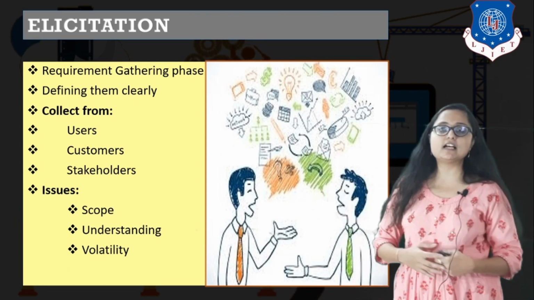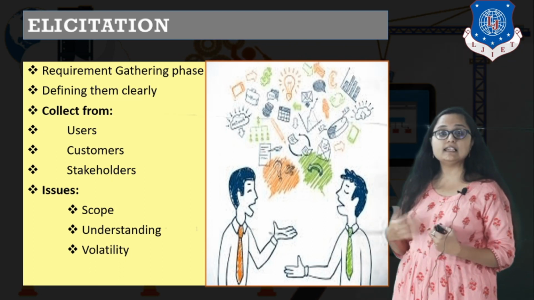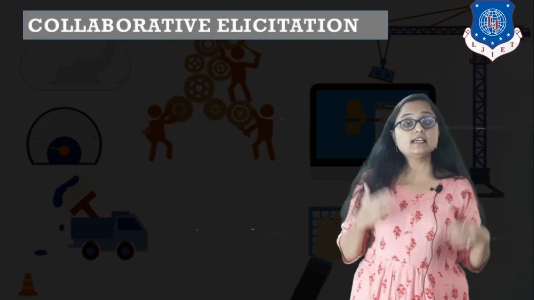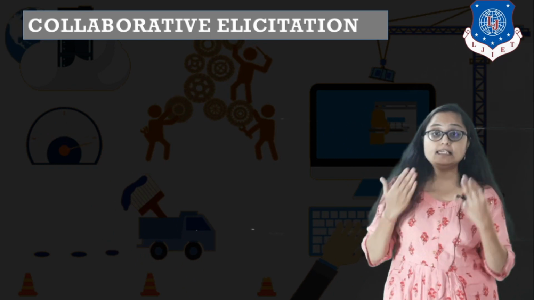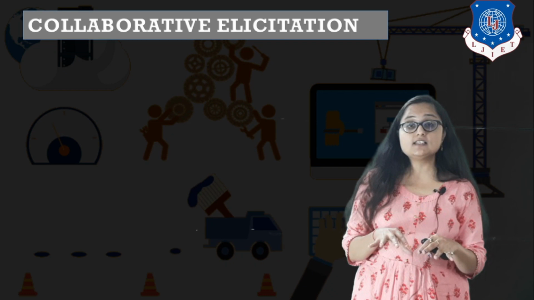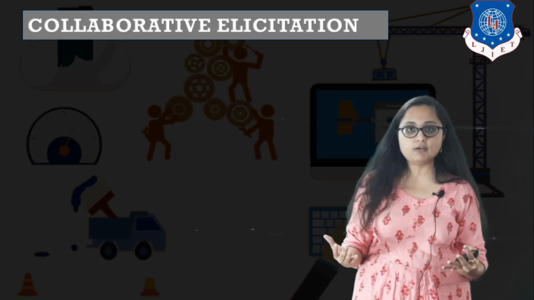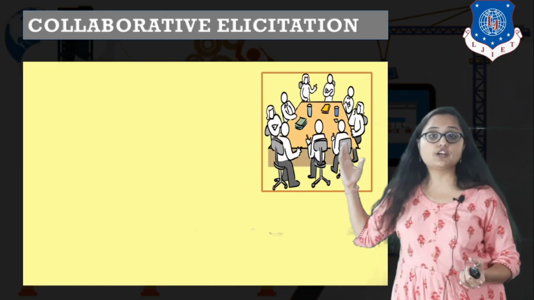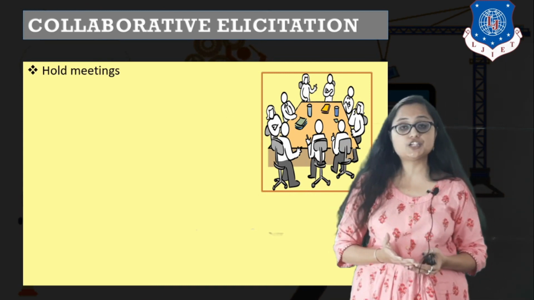So the first phase that we saw was inception. The next phase that we see is elicitation. Continuing elicitation, there is a term known as collaborative elicitation, because we saw that elicitation, by seeing we can say that it is very easy, but actually it is the most difficult phase of requirement engineering. So we need to do the elicitation or requirement gathering collaboratively. So by collaborative elicitation, what do we mean?